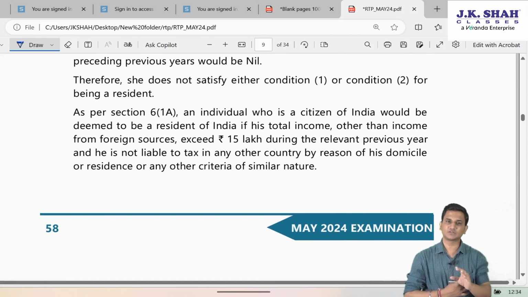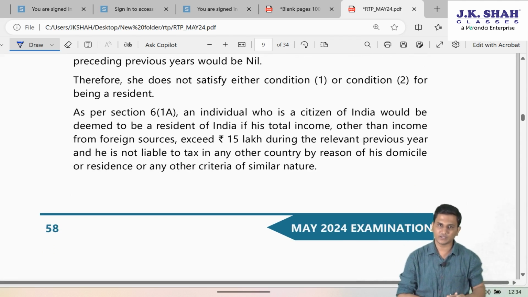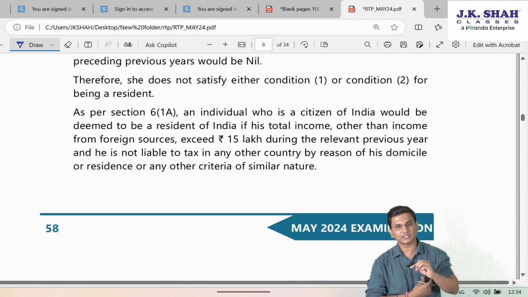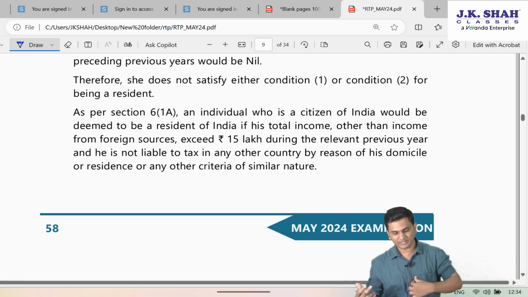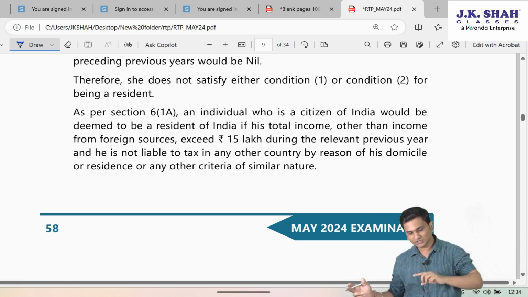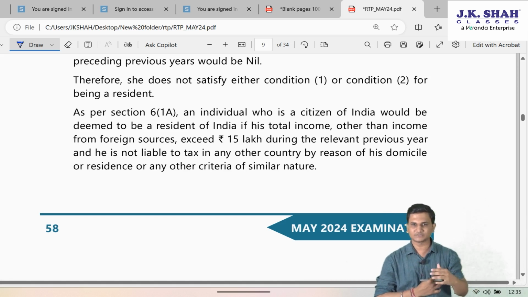As per section 6 clause 1A, an individual who is a citizen of India would be a deemed resident of India if his total income other than income from foreign sources exceeds rupees 15 lakh during the relevant previous year, and he is not liable to tax in any other country by reason of his domicile or residence or any other criteria of similar nature.